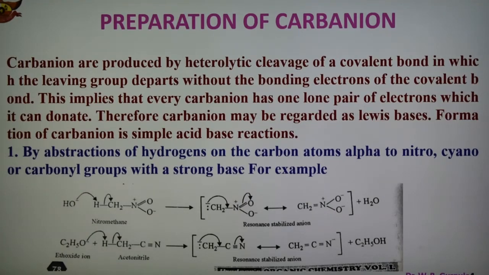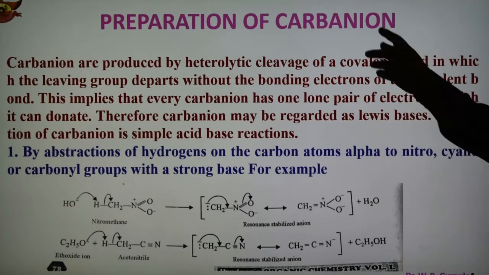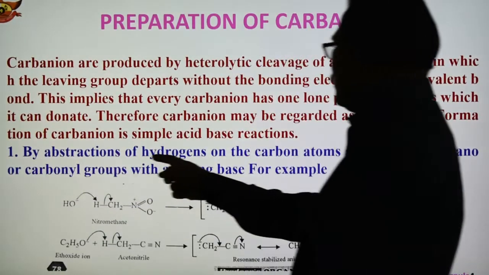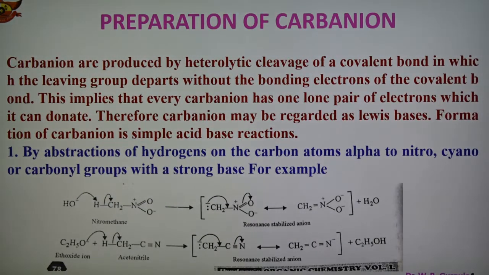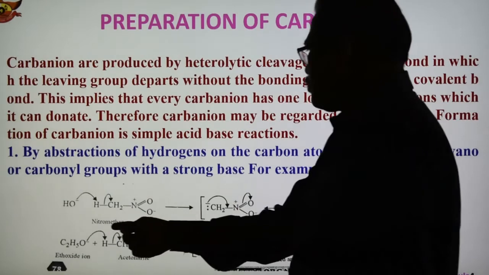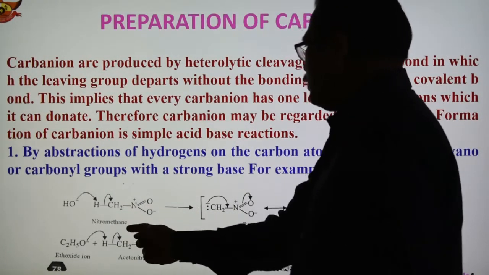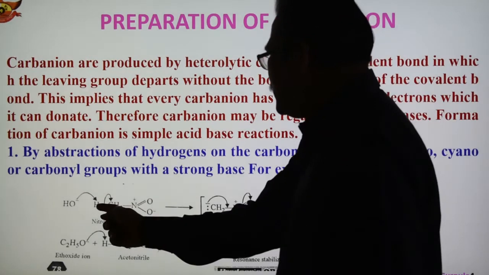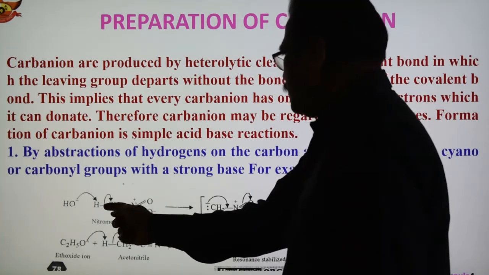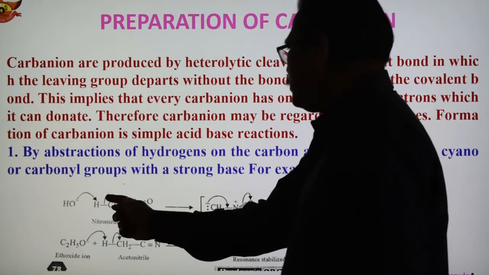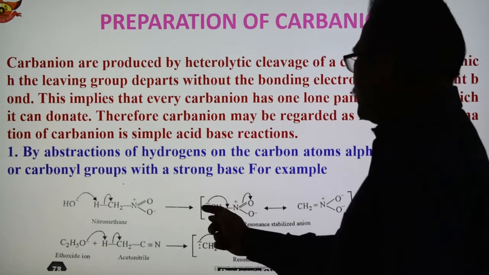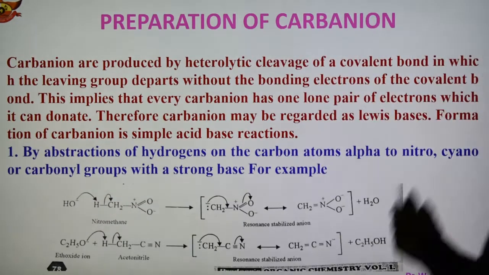There are three methods for the formation of this carbanion. The first method is abstraction of hydrogen on the carbon atom alpha to a nitro, cyano or carbonyl group with a strong base. The example shown is nitromethane, which has a nitro group here and is CH3NO2. This C-H bond undergoes fission, and the electron pair shifts to this carbon, so the carbon becomes negatively charged, while OH minus and H form water here.